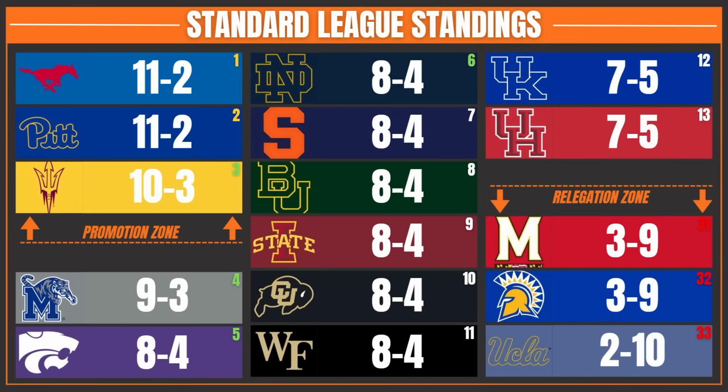It'll be them and Pittsburgh getting promoted, but the playoff will have Arizona State, Memphis, Kansas State, and Notre Dame. They just squeaked the tiebreaker for that 6th seed to make the playoffs for the Standard League. The three relegating teams are Maryland and then San Jose State, who just got here. They're going back down to the bottom where they probably should be, and then UCLA going 2-10. They found their way all the way at the bottom. They started the Big Ten today.